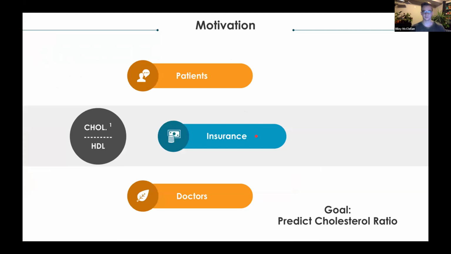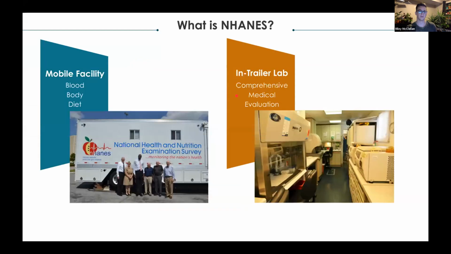So blood health has a lot of different things to it, but we're going to look at cholesterol specifically. Total cholesterol over HDL is a ratio that's often used to tell how much risk patients have for heart disease. And if it's high for too long, then patients can develop hypertension and heart disease. So those two things are way more expensive for insurance companies to treat than cholesterol itself. And so I wanted to make a tool for doctors so that they could better predict which patients are going to need these tests. So what is NHANES?